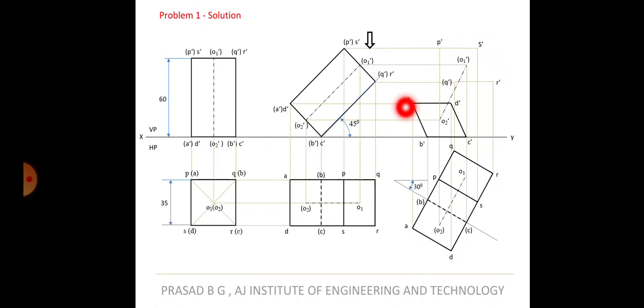Correct? As per the rule I have told you, boundary will always be visible, isn't it? So first, don't try to join whatever points are there. First try to complete the boundary. So AB comes on the outer edge, BC comes on the outer edge, C to R comes on the outer edge, R to S is the boundary, S to P is the boundary, P to A is the boundary. Leave out Q and O1 and all those things for later. So finish this part.